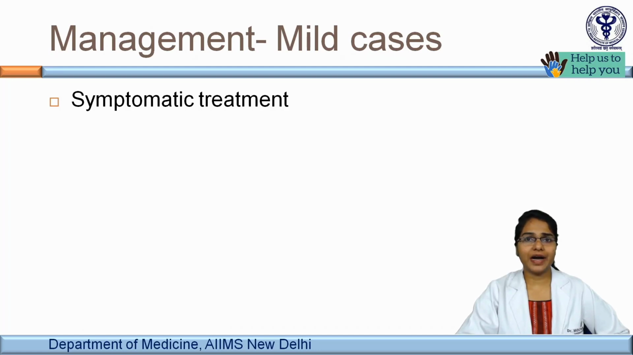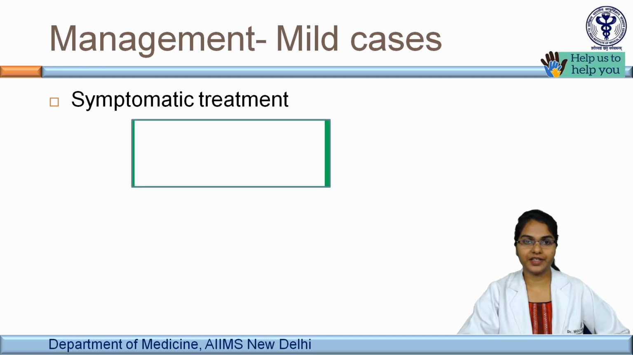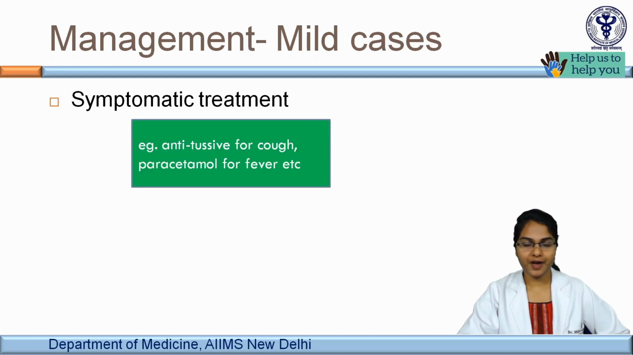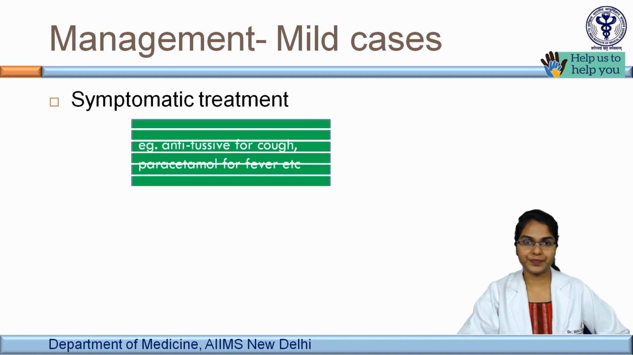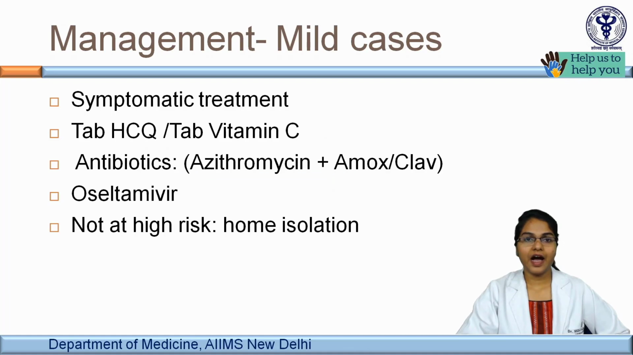Now, how do we manage a mild case? We basically give symptomatic treatment, that is, antitussives for cough, paracetamol for fever. Hydroxychloroquine and vitamin C may be considered. If clinically indicated, antibiotics and oseltamivir may be added. Most of the mild cases may be isolated at home. However, if the patient is at high risk for severe disease, then they may require hospital admission.